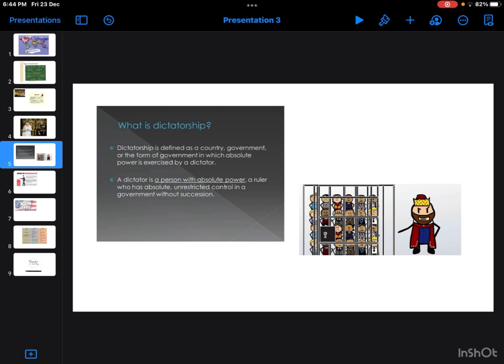A dictator is a person with absolute power, a ruler who has absolute unrestricted control in a government without cessation. You have heard about Hitler in Germany during Second World War. He used to rule. In the same way we have North Korea, and in China there is a communist party. Here the ruler will be a single person or a group of persons. This is very dangerous than the monarch rule. They don't take opinion of the people. There is no opinion of people considered here.